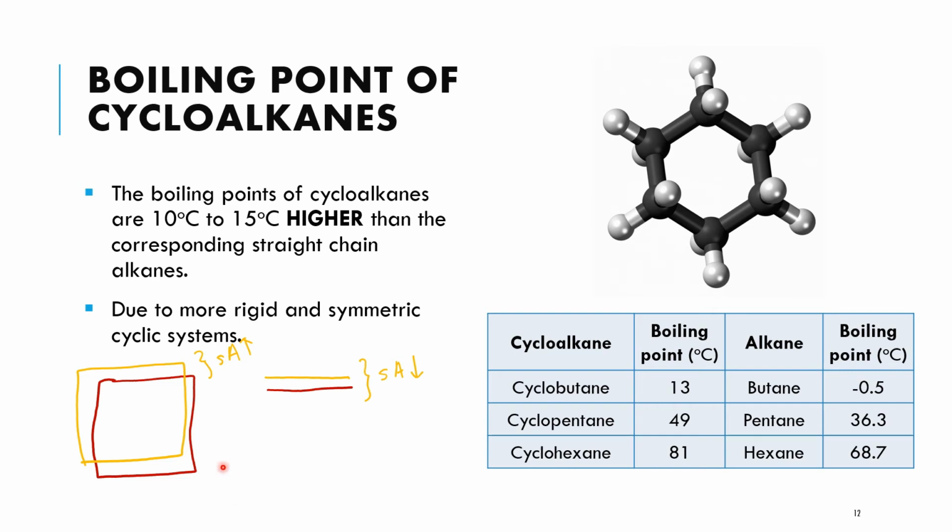So mungkin dengan cara ini, okay, boleh membuatkan awak lebih faham kenapa boiling point untuk cycloalkane ini lebih tinggi daripada alkane yang mempunyai karbon yang sama. Okay, so mungkin disebabkan oleh its surface area yang besar lah, okay, untuk this cyclic compound. So mungkin itu cara mudah yang boleh digunakan untuk you faham kenapa cycloalkane ini akan having greater boiling point than the straight chain alkane. Okay, tapi reason dia yang utama adalah due to more rigid and symmetric cyclic system.